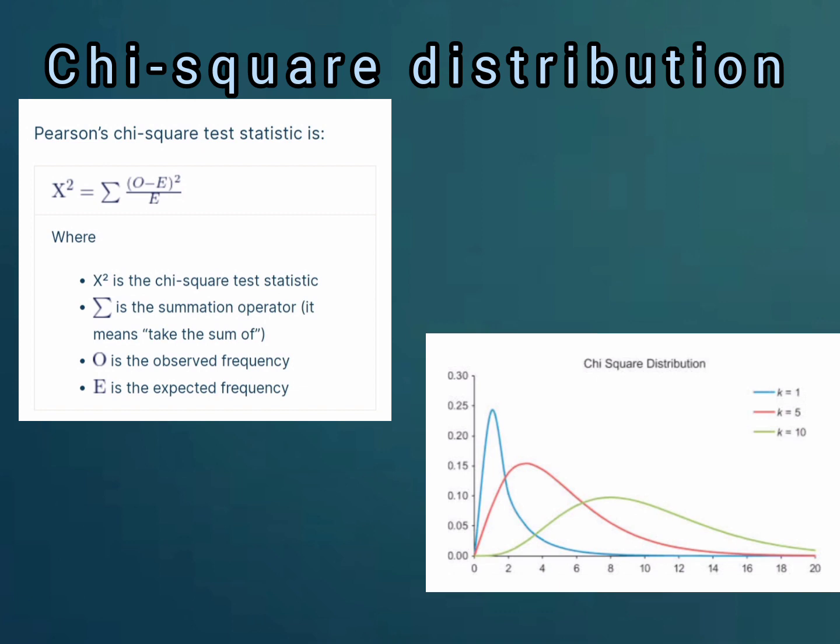Capital X squared equals summation of (O minus E) whole squared divided by E. Here let me abbreviate the terms. X squared is the chi-square test statistic, summation is an operator meaning take the sum, O is an abbreviation of the observed frequency, and capital E is the expected frequency.